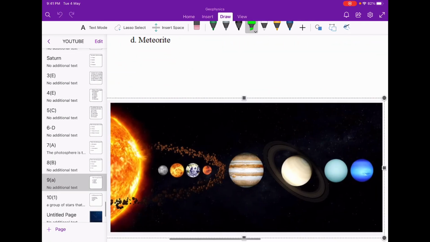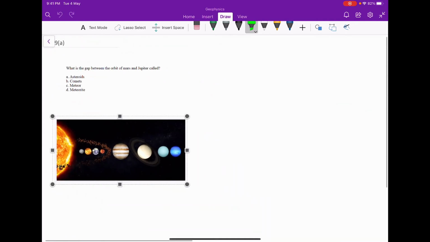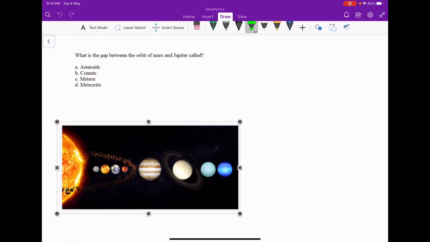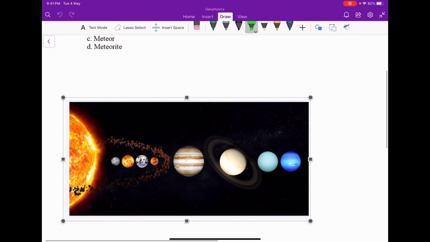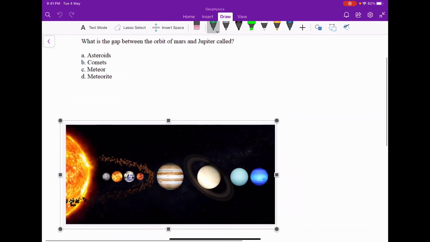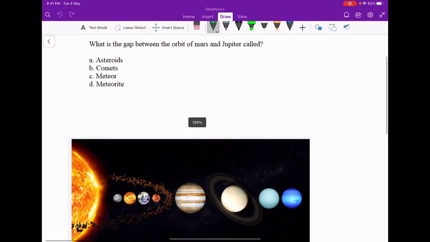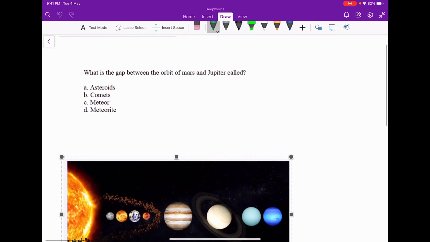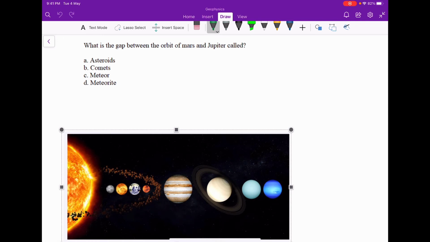Next is, what is the gap between the orbits of Mars and Jupiter called? So this is a very important question. So the answer will be asteroid belt. The asteroid belt is the gap between the orbits of Mars and Jupiter. So the answer will be asteroid.